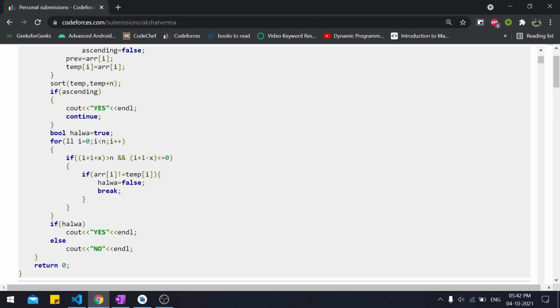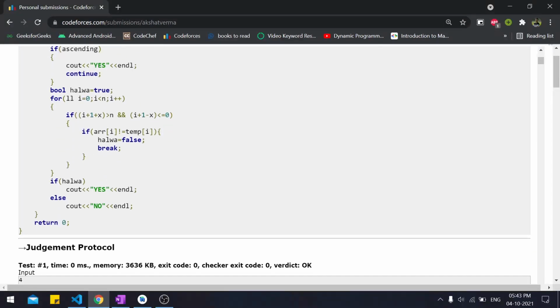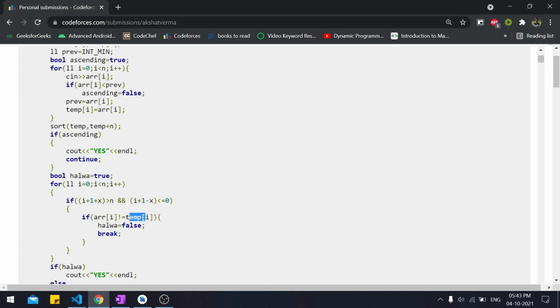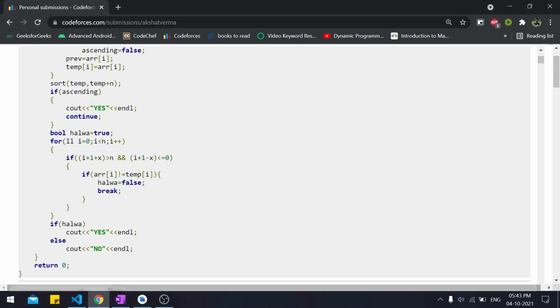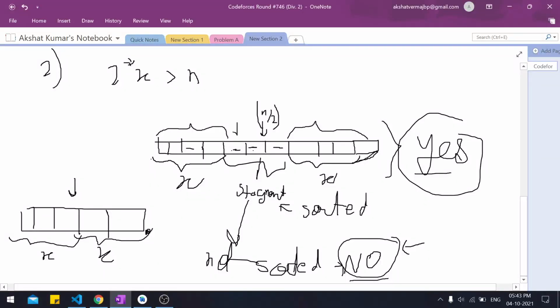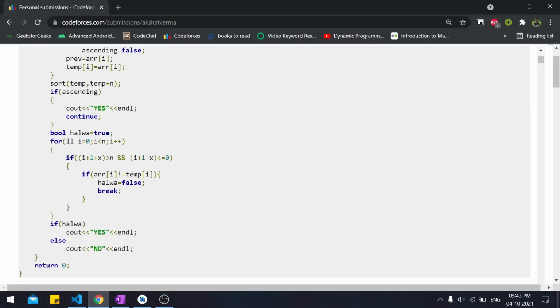Cool. So if both these conditions hold, and if array i is not equal to temporary i, where in the temporary array we stored the sorted values, then we will set this check variable to false and break here. Why did we set it to false? Because even if there is one single element which is not in its correct position, and it is also stagnant and not in its sorted position, then what we need to print is no, right? Even if there is one element. So we will just break here and print no, or else we will print yes.